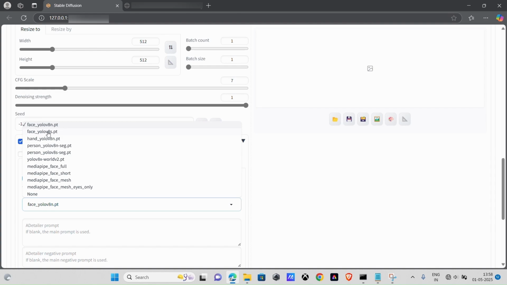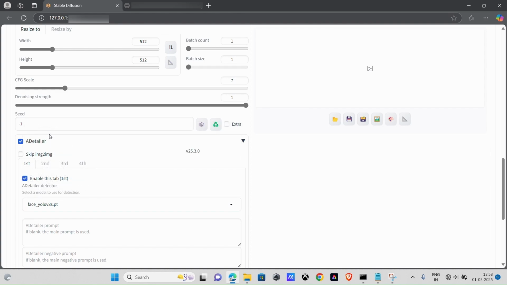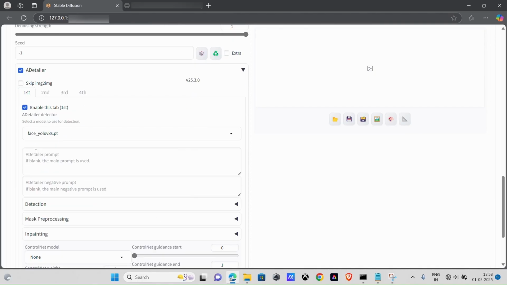For those models, you can create a blank 0-byte file with the same name. This tricks Stable Diffusion into thinking the file is already downloaded, and it won't try to fetch it online. But remember, don't do this for the face_Euler A8s.pt model. That one you actually need. If you're unsure how to do this, just ask ChatGPT, it can guide you step by step.